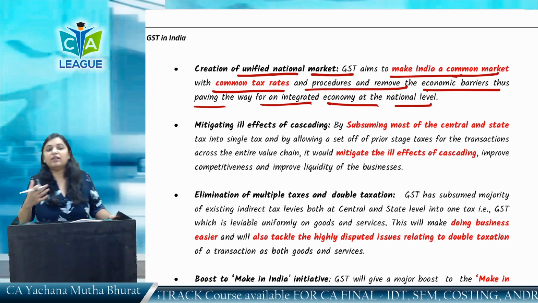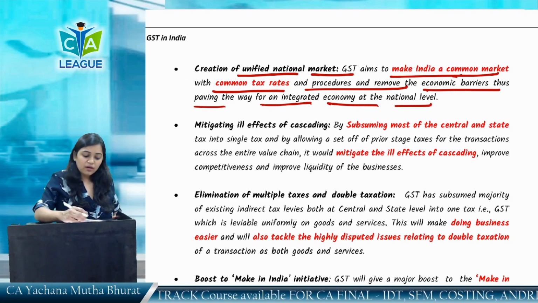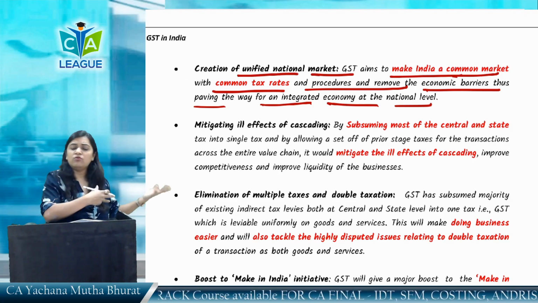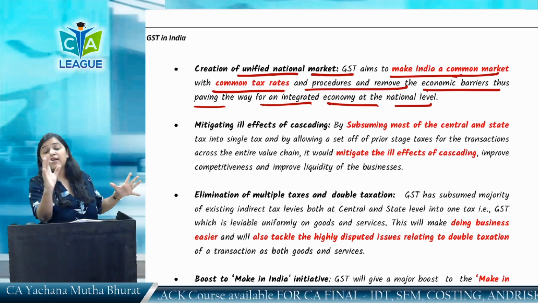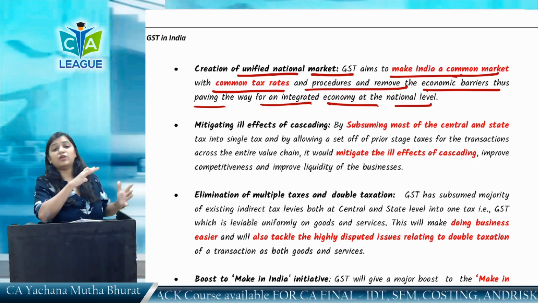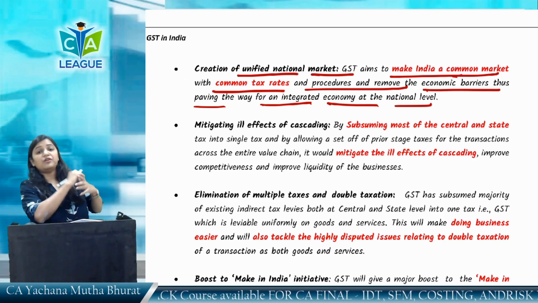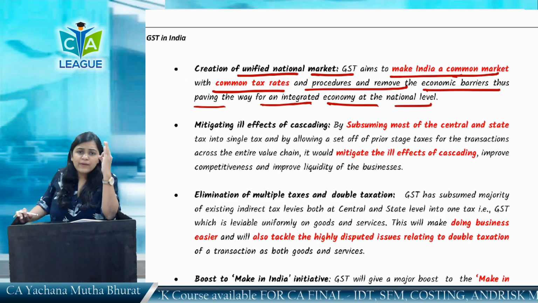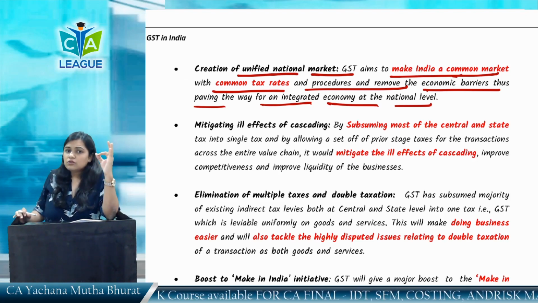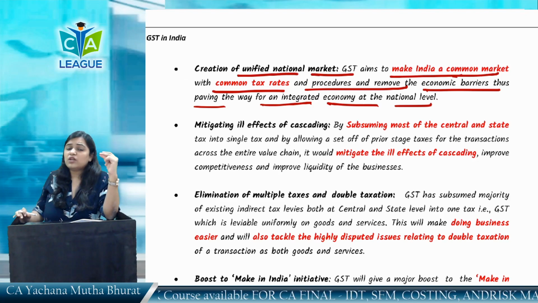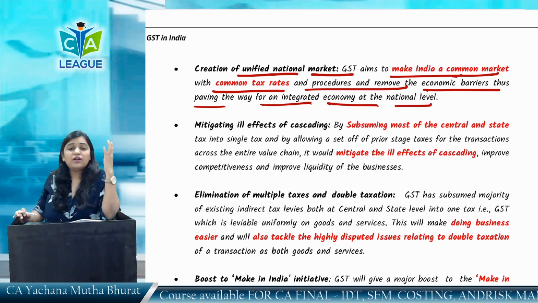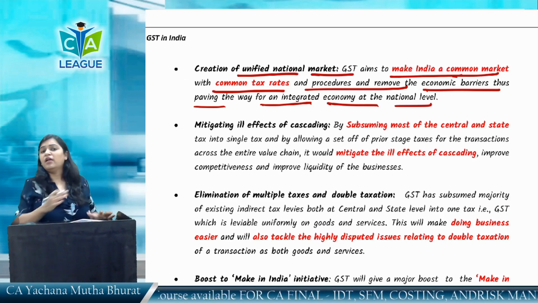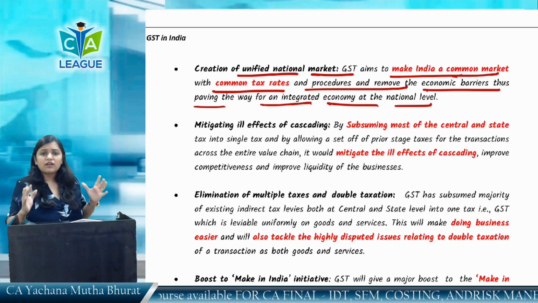See what has happened, I tell you. Earlier, there were so many taxes, so many VAT laws: 29 states, 29 VAT laws. For all the states, the VAT website was different. The tax rate for VAT was different. The return procedure was different. Everything was different. If a person wants to do business in 29 states, he has to take 29 VAT registrations if he is a trader. He has to file 29 different returns. Each state has a separate rate.